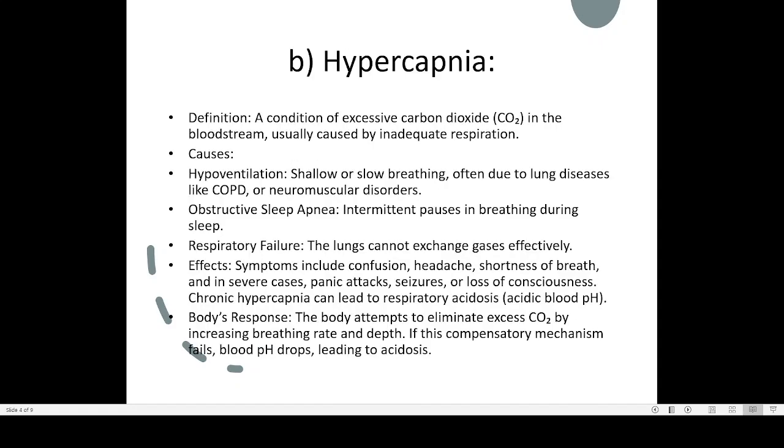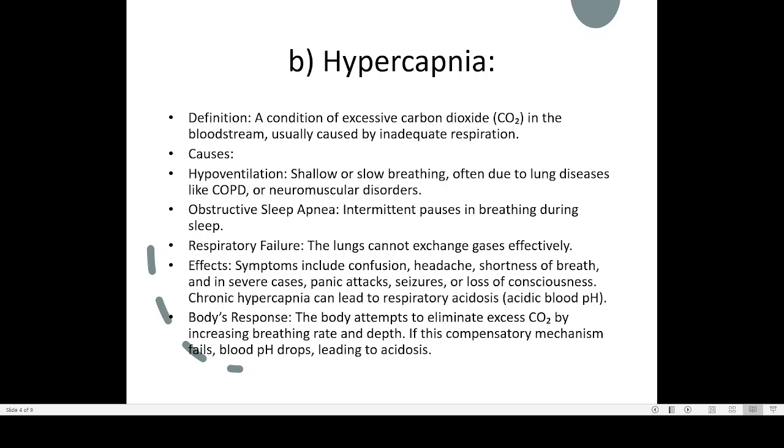Now another similar situation is hypercapnia. In the case of hypercapnia, it is a condition of excessive carbon dioxide in the bloodstream, usually caused by inadequate respiration. Because you know that our body is taking in oxygen and giving out carbon dioxide.